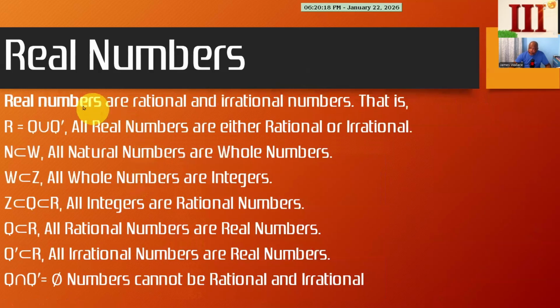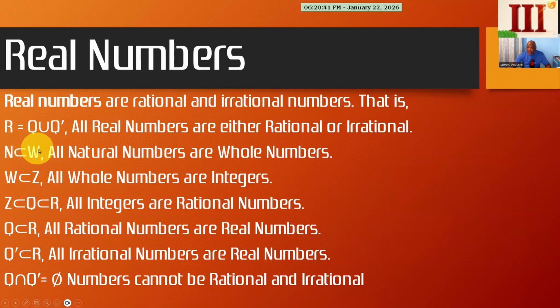So all of these numbers we have discussed, all of these are called real numbers. Now, when you get to college, they'll talk about numbers that are not real. They're called imaginary, but we do not teach that at this level. So the real numbers include the rational and irrational. So Q and Q prime or Q complement, N belongs to the set of whole numbers.